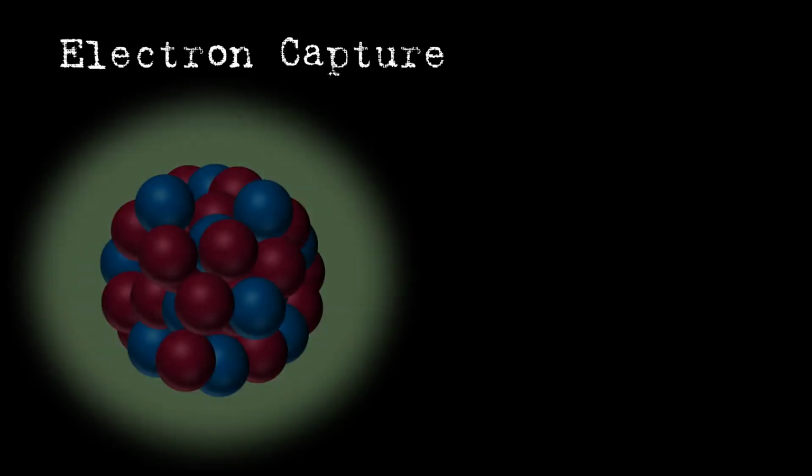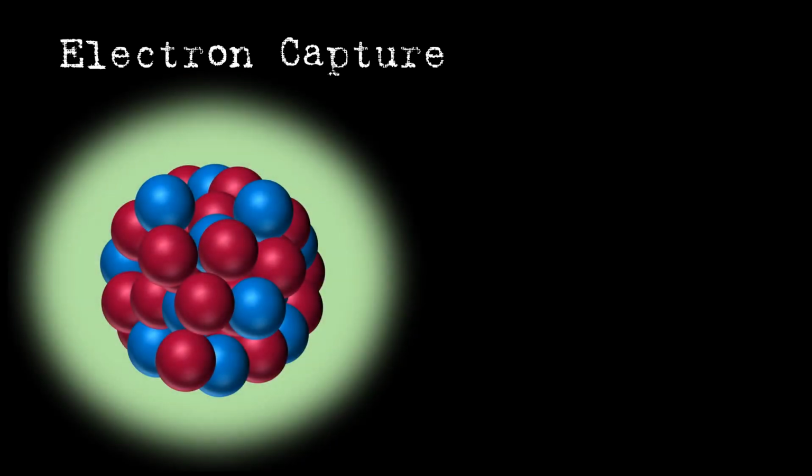In our final example, we'll take a look at electron capture. Here, we're showing the electron cloud in addition to the nucleus because, as you'll see shortly, it's involved in the process. Electron capture occurs when there are relatively too many protons in the nucleus. The nucleus captures one of its own electrons from the 1s or 2s subshell. It then converts a proton to a neutron and ejects a neutrino from the nucleus.